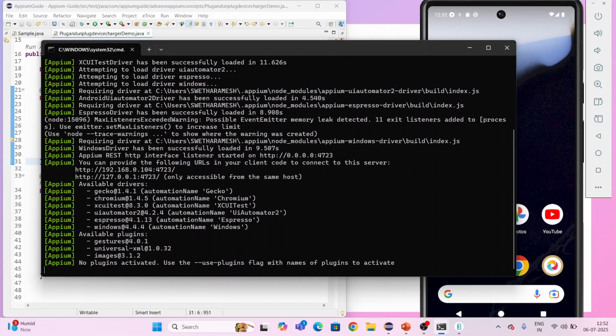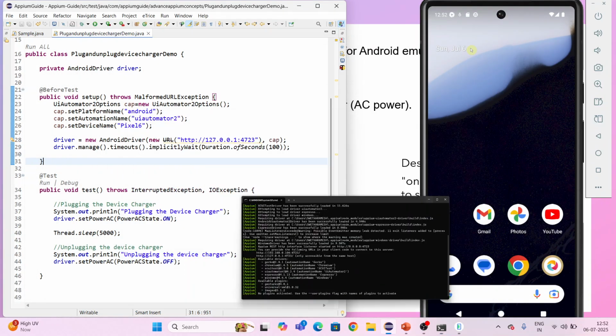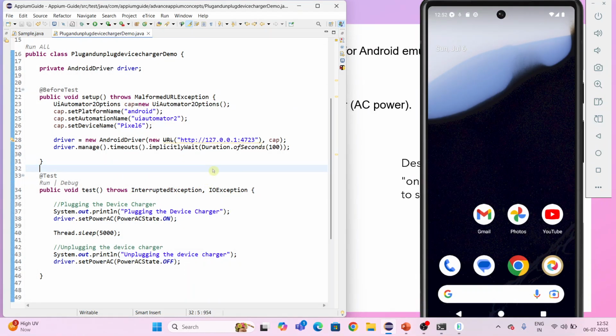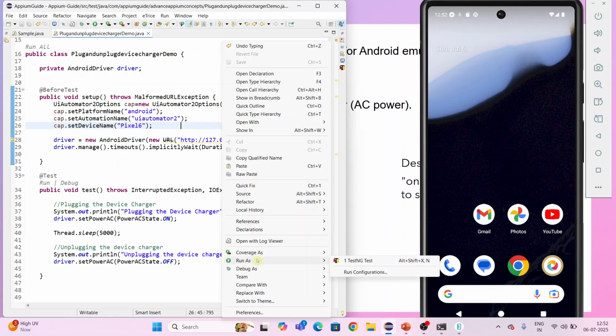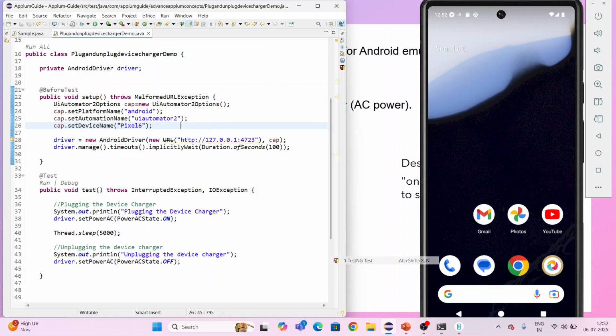To simulate this type of situation, I can use this method, set power AC, where we can simulate plugging in and disconnecting the device charger. This is the use of this method, and as per your requirement, you can use it here. If you observe, it is unconnected, which means the unplugged state. Now I'll run this script, TestNG test.